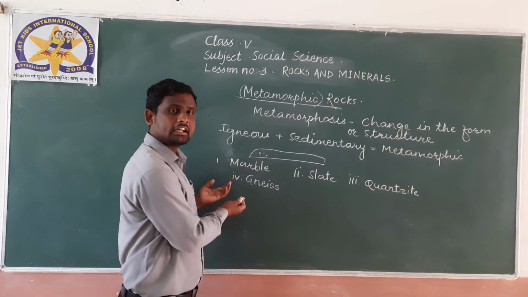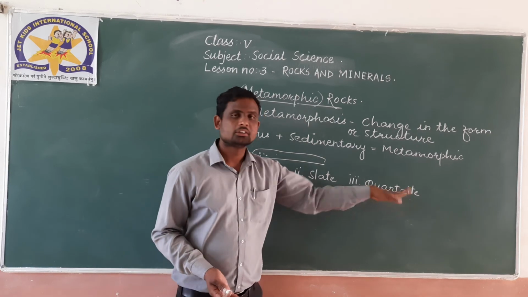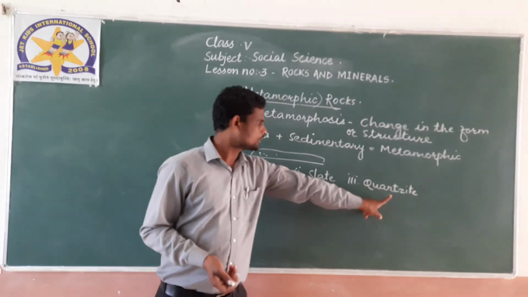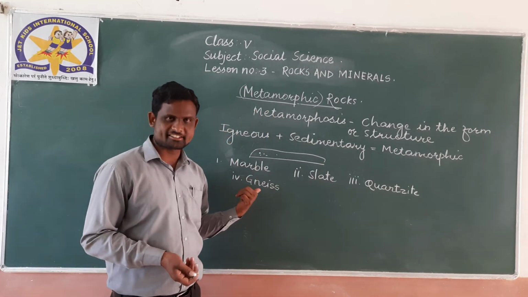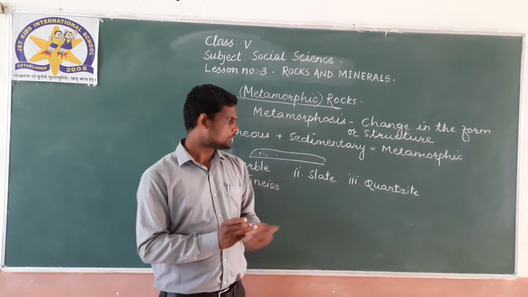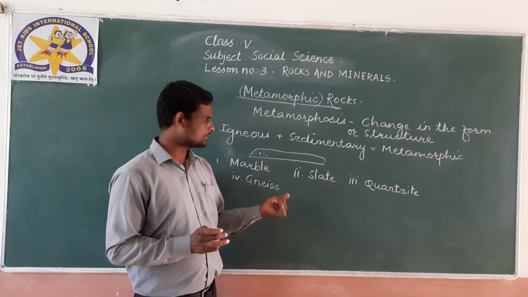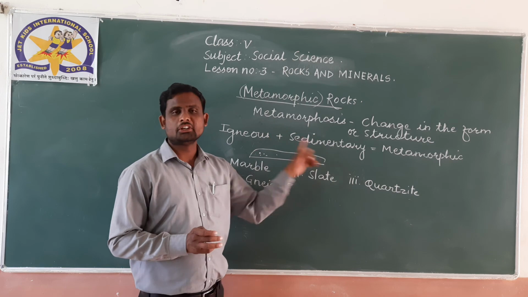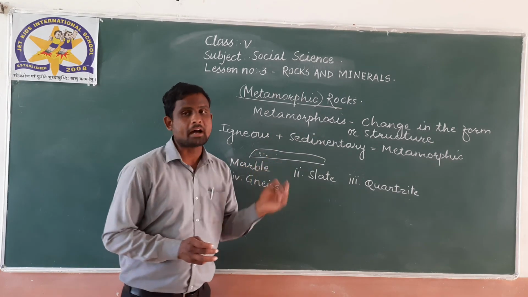And these are the 4 examples: marble, slate, quartzite and gneiss. Now we have to see the information about these 4 types of metamorphic rock.